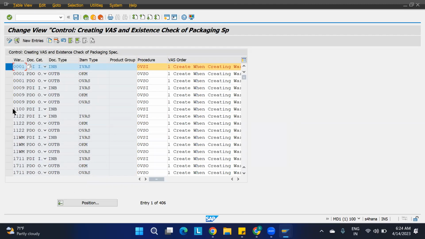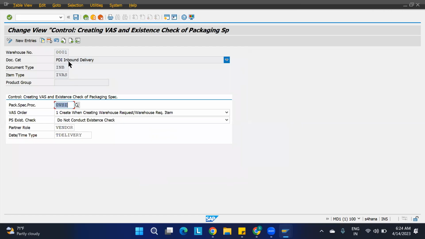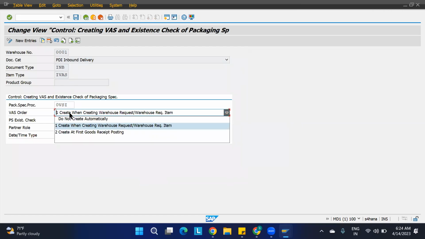What is the second option? VAS order create when creating warehouse request. One more option is do not create automatically and create at the first goods posting. Whenever you click the goods receipt posting, only then the VAS is created. That time you will not have any deconsolidation activity.